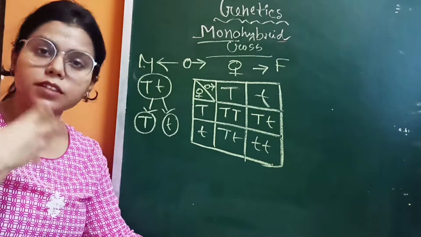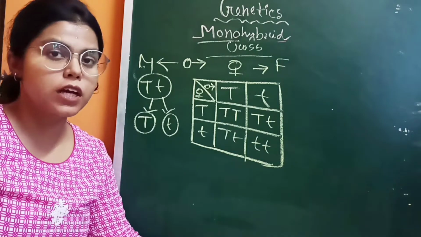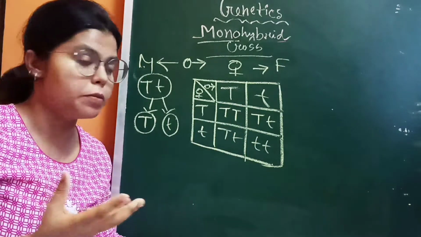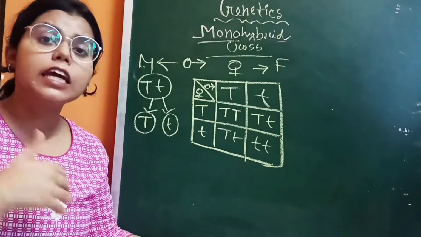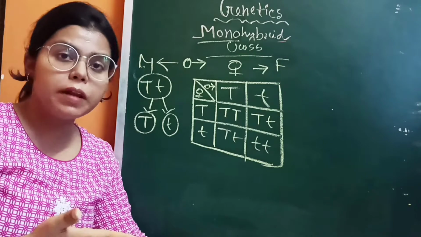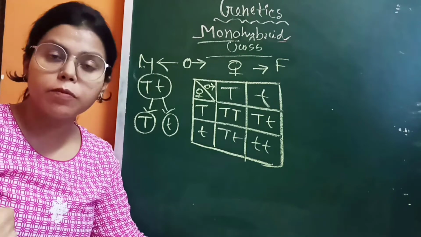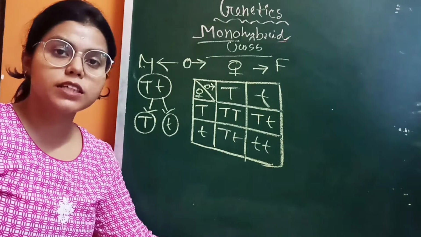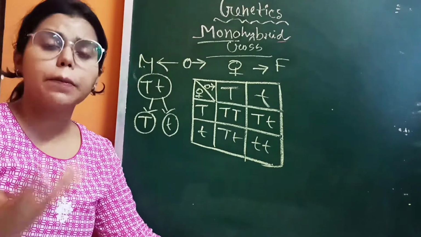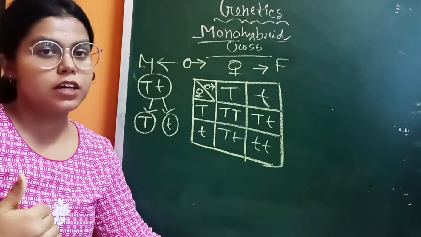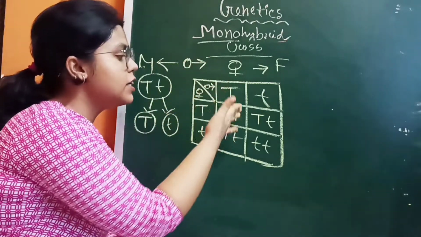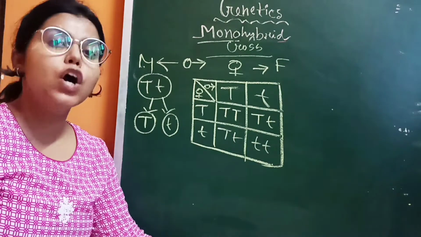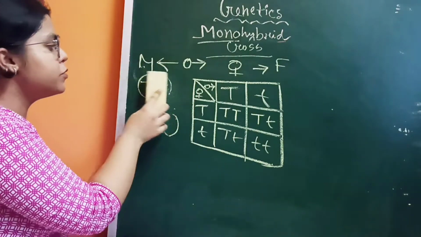Phenotype means by observing the characteristics we can conclude, right? And genotype means by knowing the genetic analysis or by knowing the genotype. So these are all genotype. So he got 75% tall plants and 25% dwarf plants by observing the plants after this crossing between the F1 generation, or after the crossing between capital T, small t, right? So here the capital T, capital T and the small t, small t both are basically homozygous.